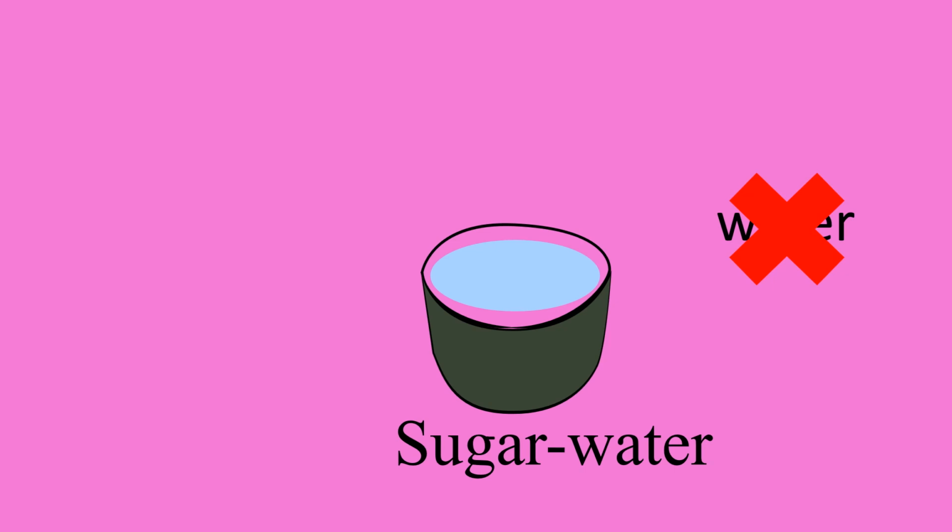Imagine you have a bowl of water and you put in some sugar. How does it taste? Sweet, right? The sugar has changed the composition of the water. Now it's called sugar water and not water. That's how our prefixes behave. They change the meaning of the words they are connected to.